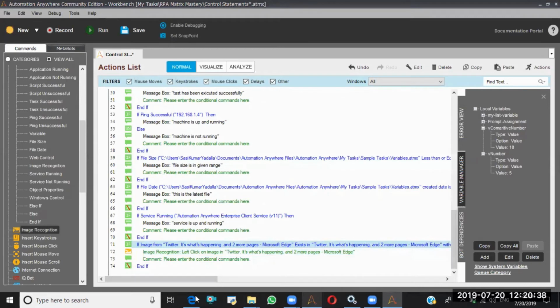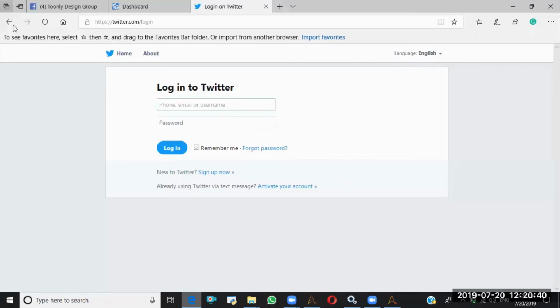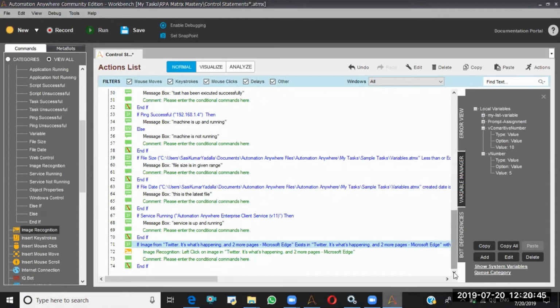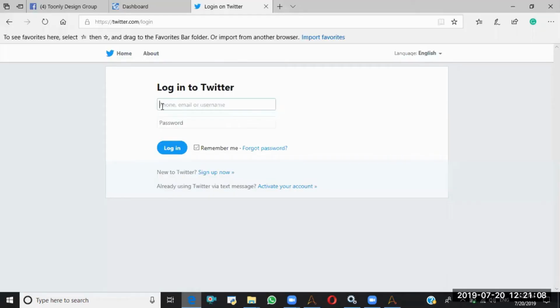Next, I'll take the same Twitter. Okay, this one I'll take. Next, suppose you open the Twitter site, but your internet connection is too slow. What you have to do is enter the username, enter the password, and click on the login button. As your internet connection is too slow, you don't know when this box will appear. Here you want to enter the username. We don't know how much time it will take to load. So for that,